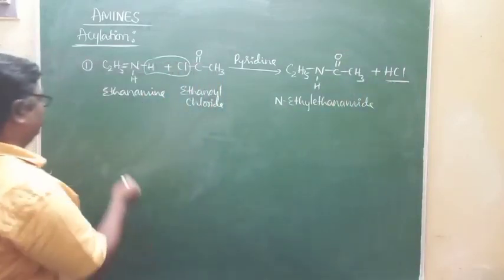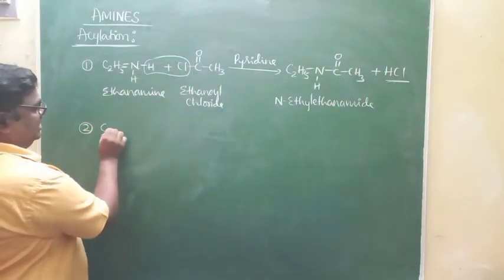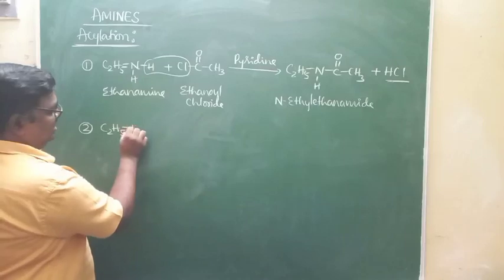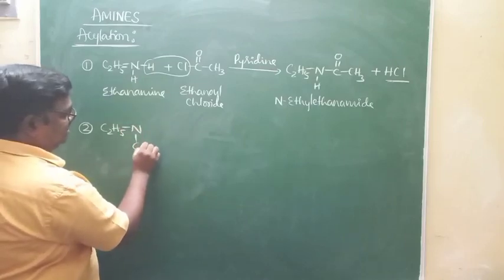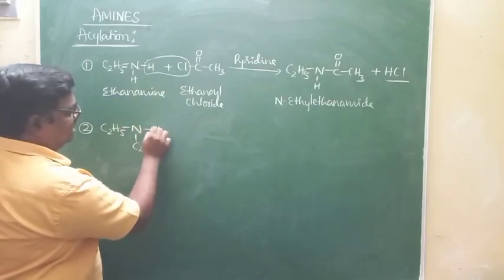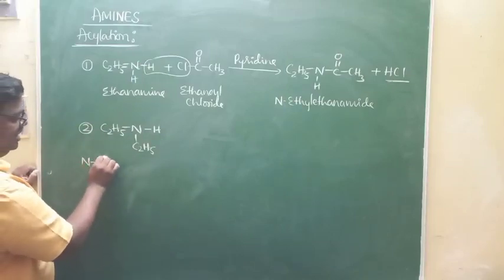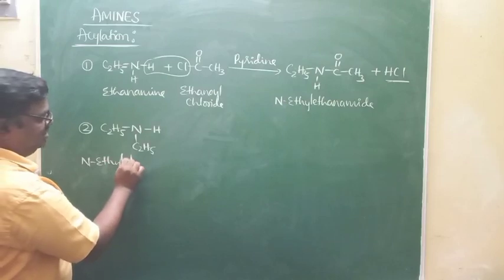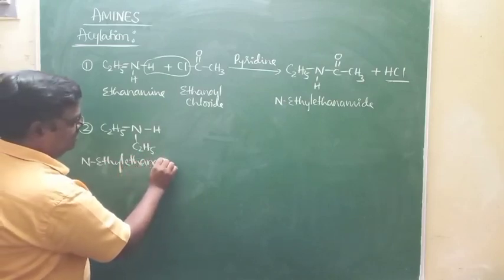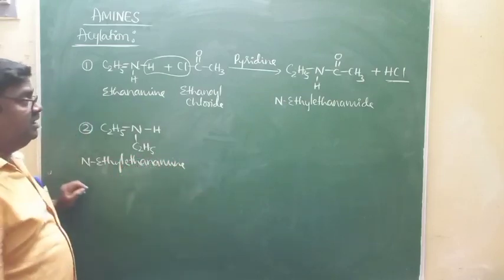And apart from that, if I take a secondary amine like this, diethylamine, or it is N-ethyl ethanamine, N-ethyl ethanamine.